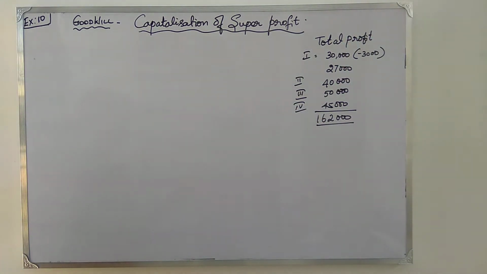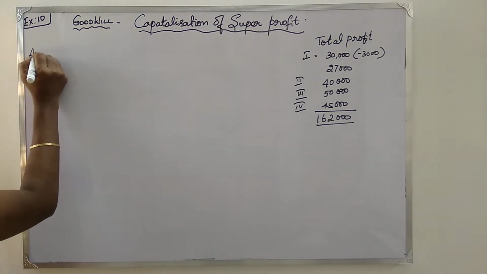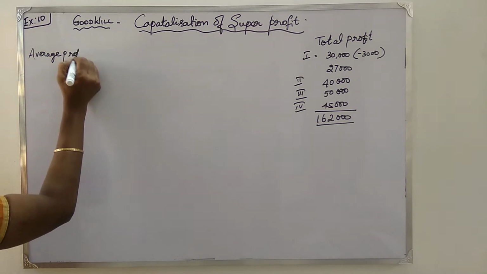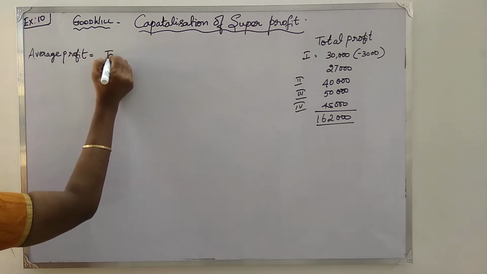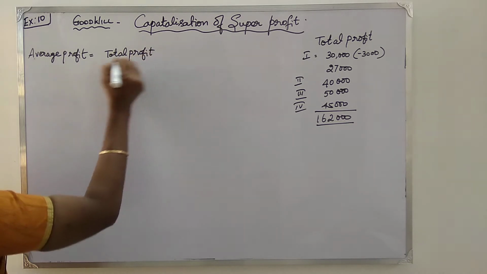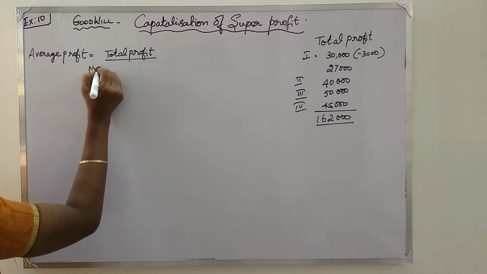Now we are going to find the average profit. So average profit is equal to total profit divided by number of years.